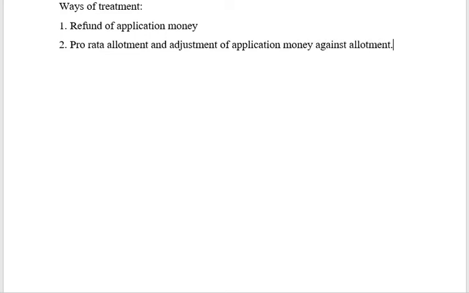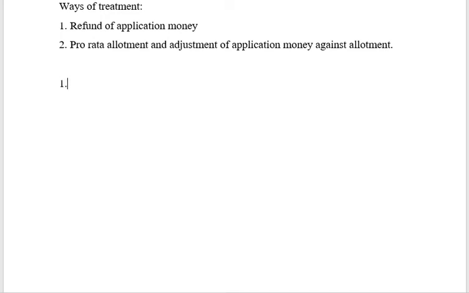Or, refund of application money is like I will reject certain applications and say that, okay, please take your application money back. Or I can take up all the applications and do pro rata allotment, and adjustment of application money against allotment. So how is this going to work? Let's understand scenario 1 first.